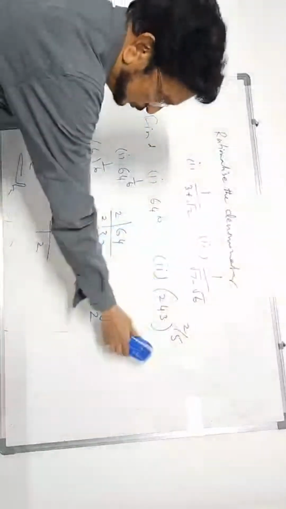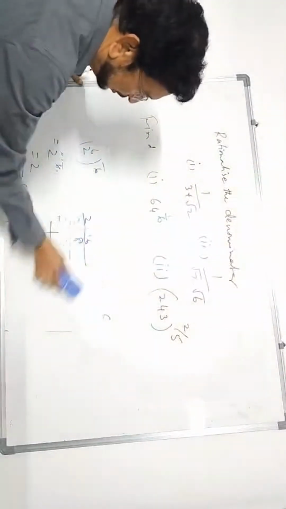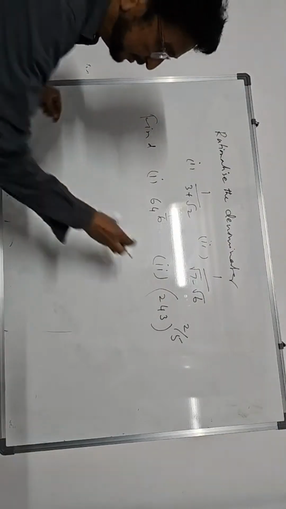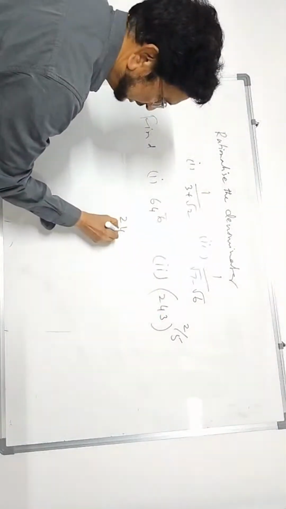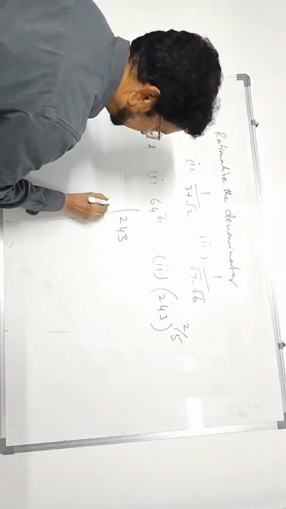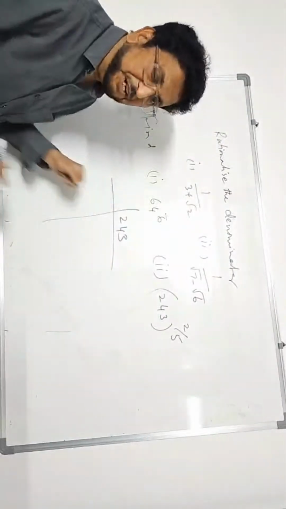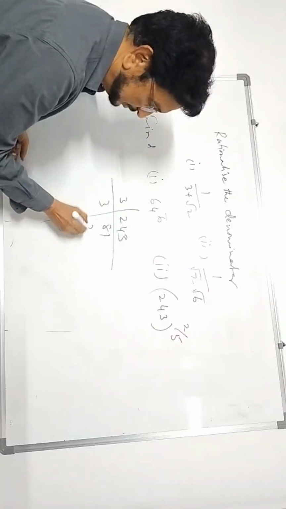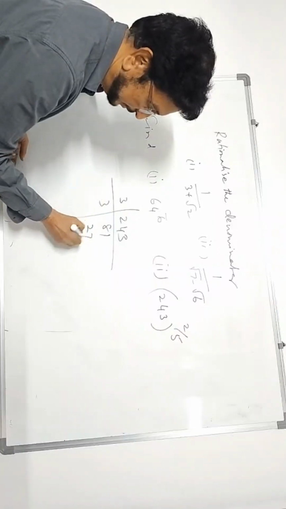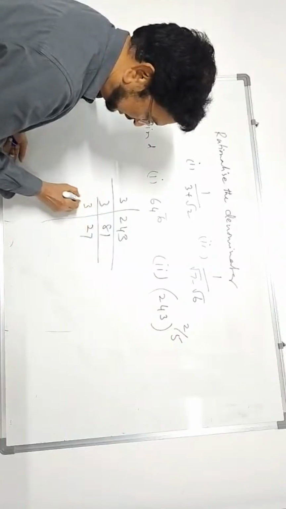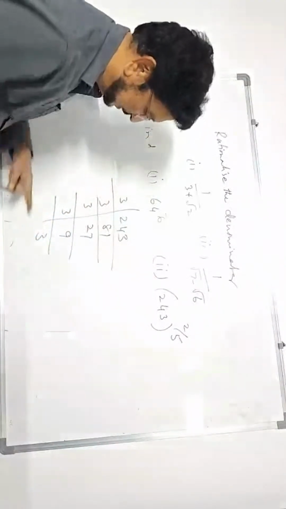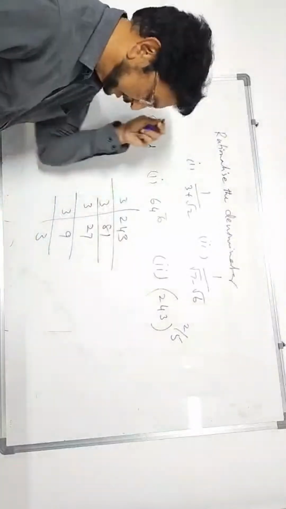Same way, factorize 243. Find the prime factors of 243 by the division method. It is not divisible by 2, divisible by 3. 3 8s are 24, 3 1s are 3, 3 2s are 6, 21, 3 7s are 21, 3 9s are 27, 3 3s are 9. 1, 2, 3, 4, 5. 3 power 5.